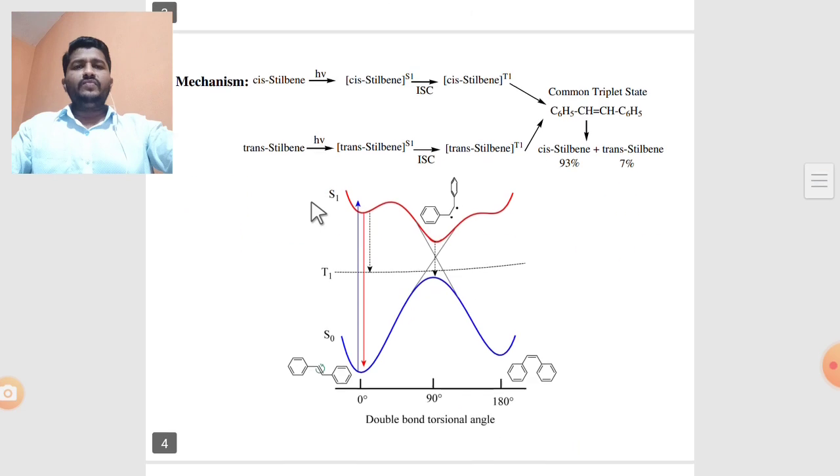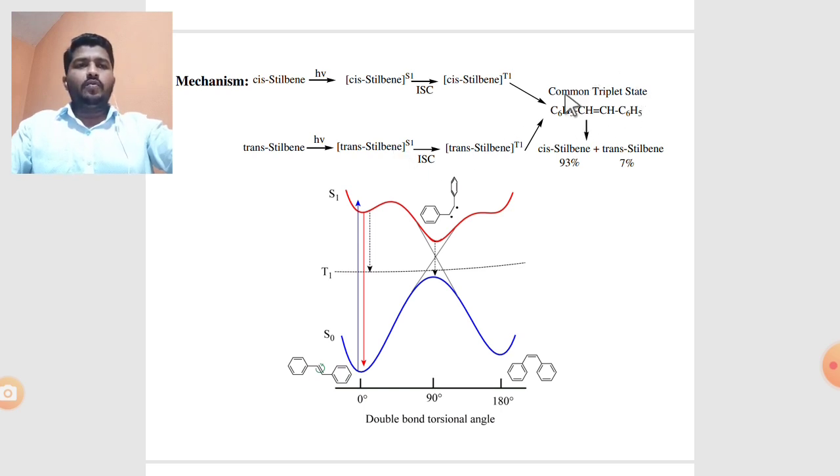Next is the mechanism of the photoisomerization of stilbene. The cis isomer of stilbene absorbs UV radiation and is excited from S0 to S1, the singlet excited state. Then it converts to the triplet excited state through intersystem crossing. Similarly, the trans isomer of stilbene absorbs UV radiation, is excited from S0 to S1, and through intersystem crossing converts to T1.